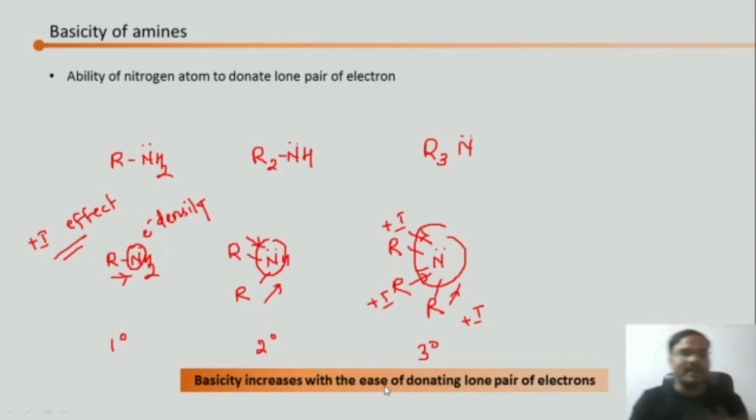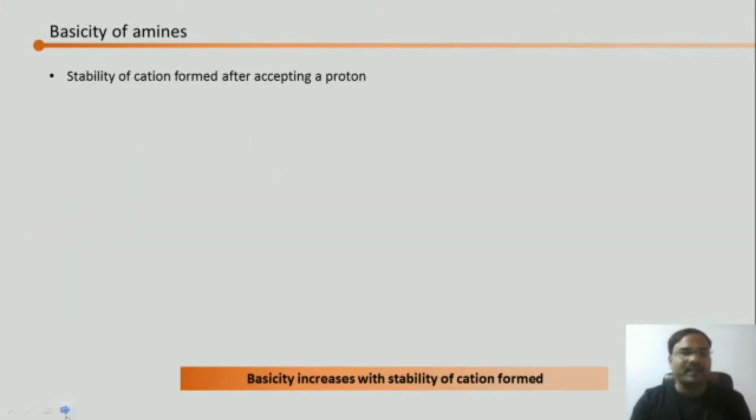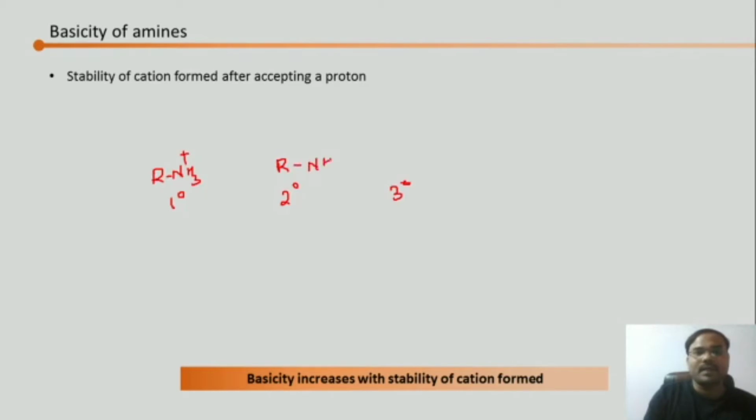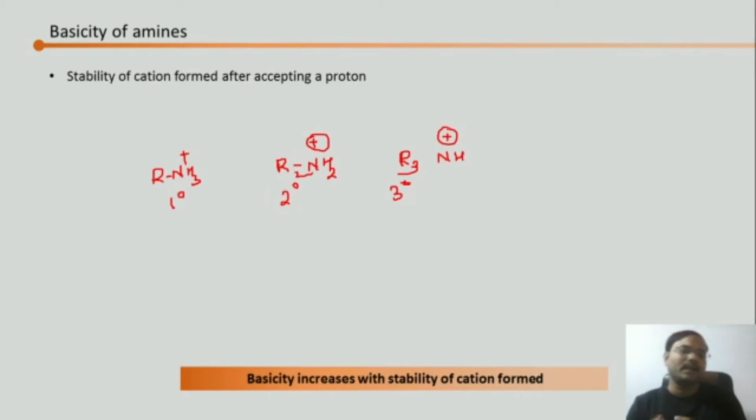We have seen why the order of primary, secondary and tertiary basicity is going to increase, and that is the first factor that we will have to study. The second factor is stability of carbocation form. So again we will have to go for primary, secondary and tertiary carbocations like this: RNH3+, RNH2+ and R3NH+.